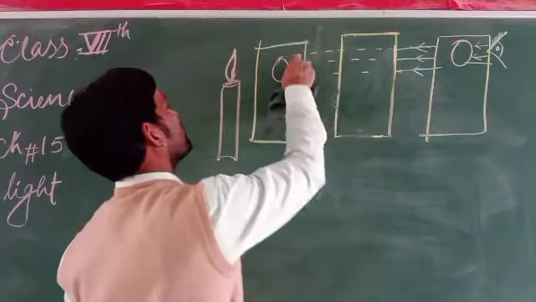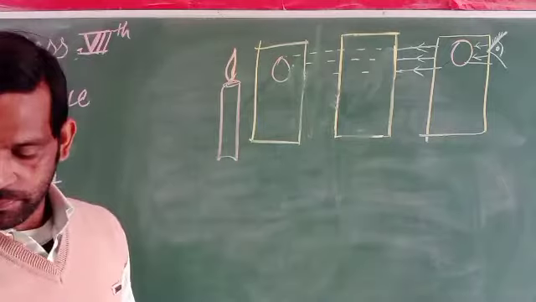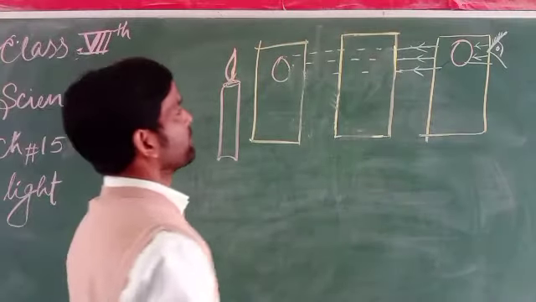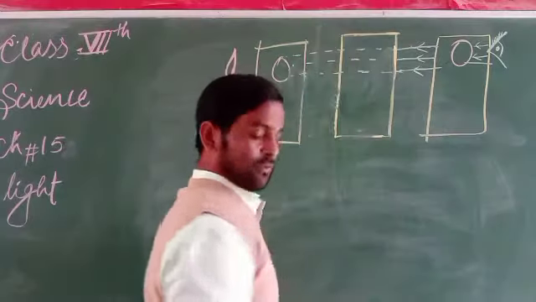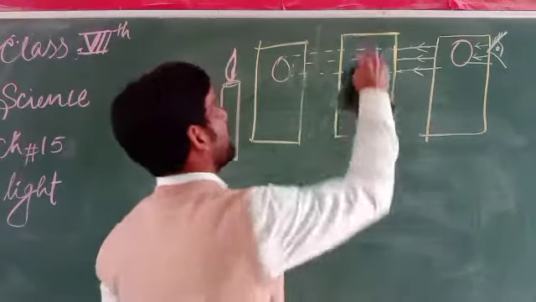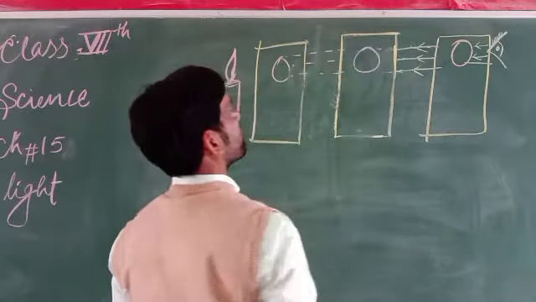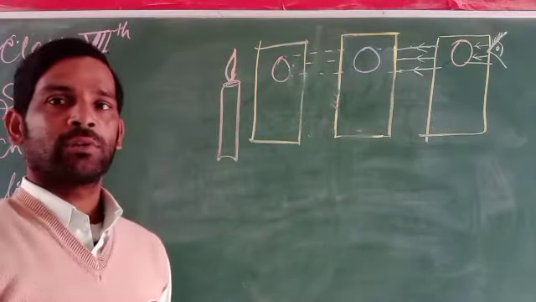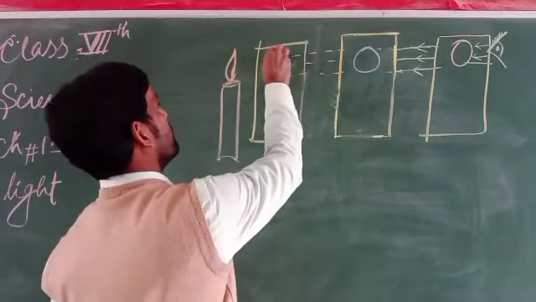What will happen? There is no light travel. So what will be the result? The light could not be passed. If there is a hole at this center, what will happen?